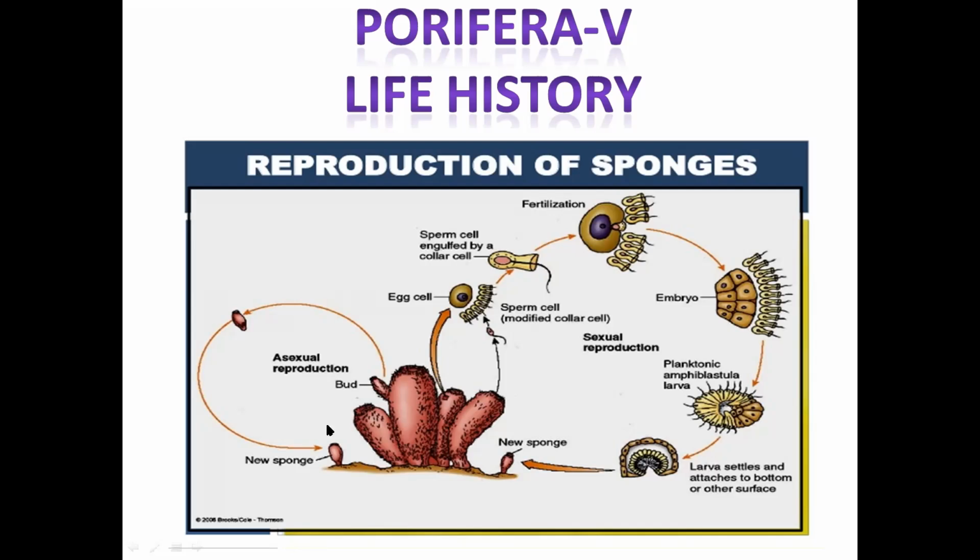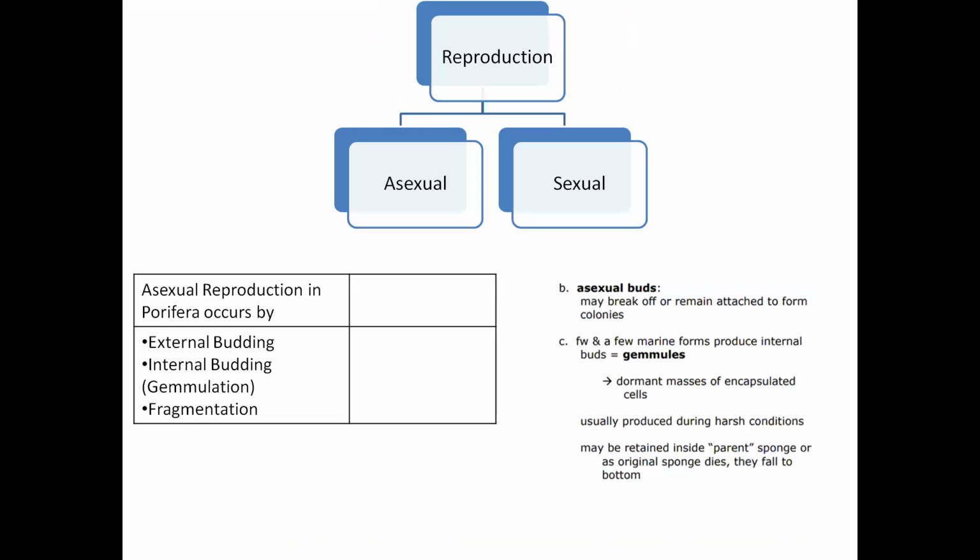And the asexual reproduction consists of budding. So we will see how reproduction occurs in Porifera. So reproduction is of two basic types, asexual and sexual, in poriferans. Asexual reproduction occurs by external budding, internal budding, which is a very important concept found in sponges, internal budding or gemmulation, and then fragmentation.